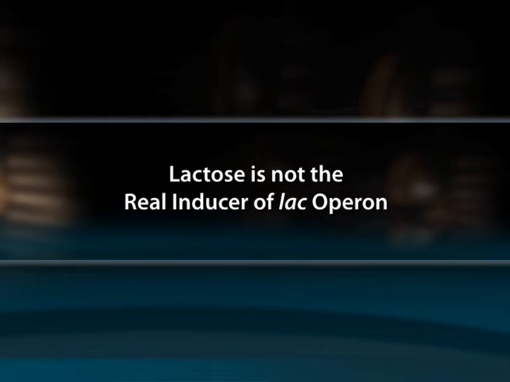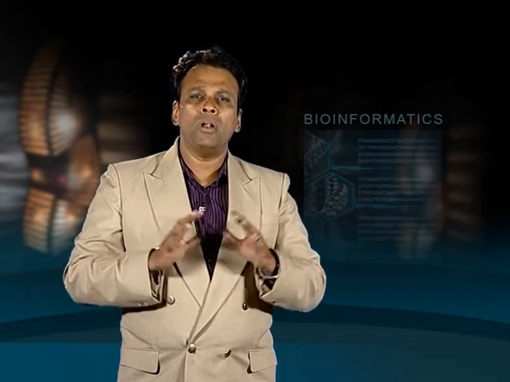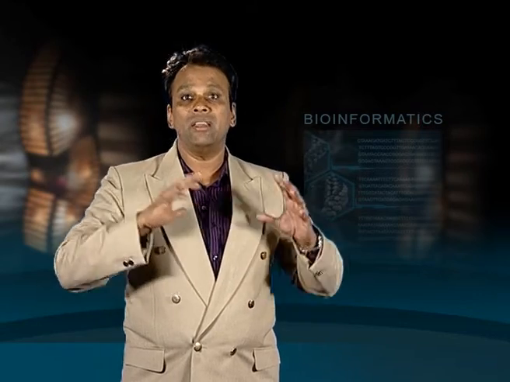Lactose is not the real inducer of LAC operon. Since in the repressed state of LAC operon, E. coli cells will not synthesize beta galactoside permease, one can question how lactose enters the cell. It is believed that a minimal amount of enzyme is always present in the cell to start the metabolic pathway. It has been shown that lactose is not the real inducer of LAC operon, but rather it is an anti-inducer, since it binds to repressor to increase its affinity for operator. On the other hand, the bound protein in inactive repressor was allolactose.